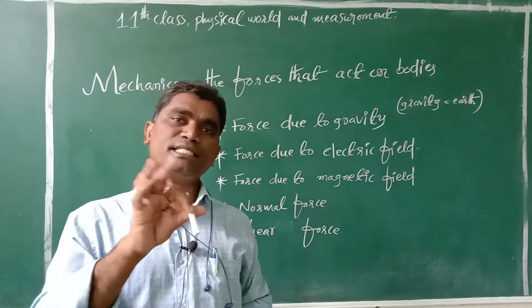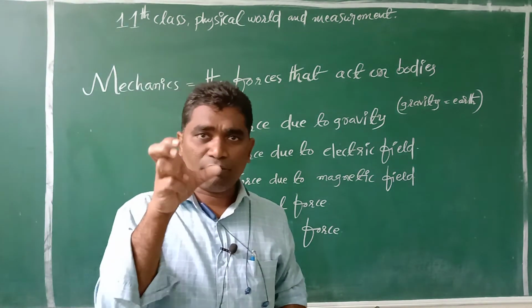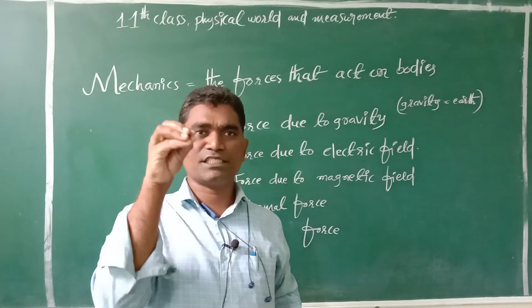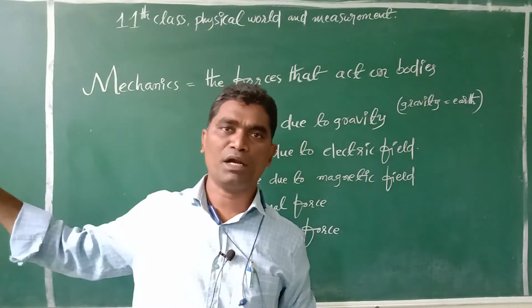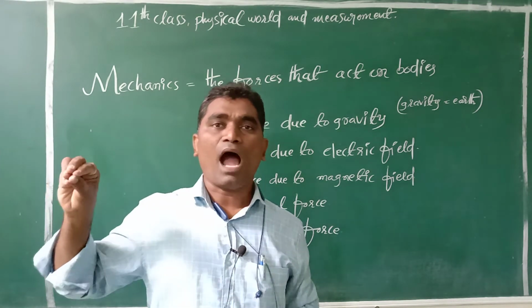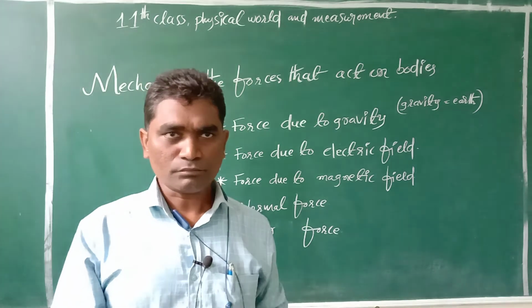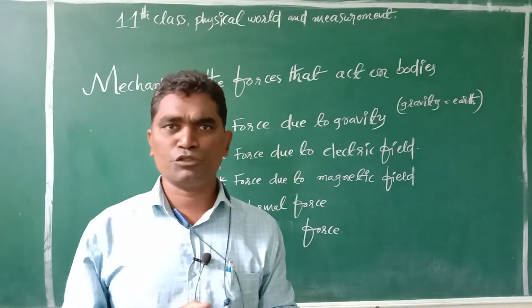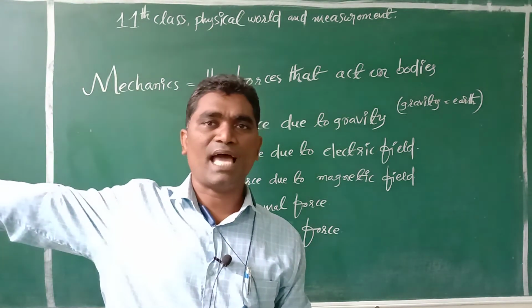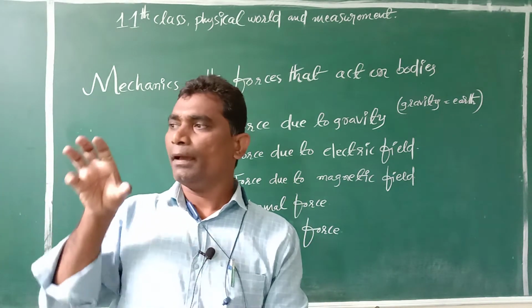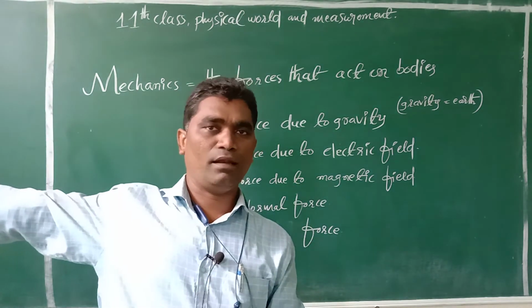Okay, students. In the same manner, whenever the charged balloon is taken near to the wall, what is happening? There are opposite charges. If the balloon has positive charge, the wall has negative charge. So that's why the balloon is sticking to the wall.